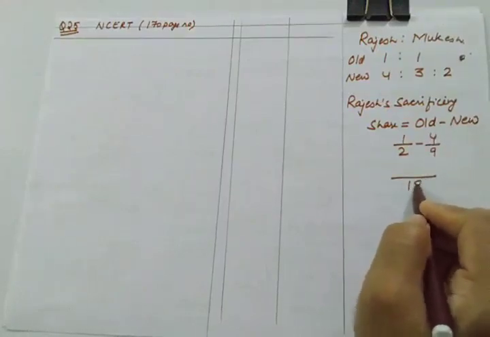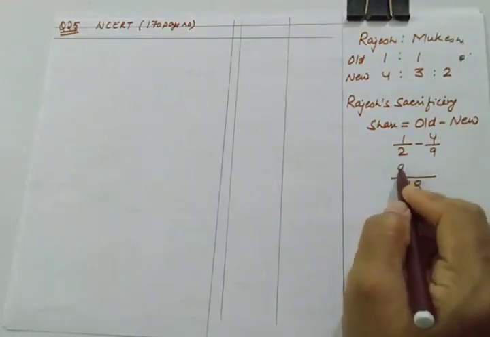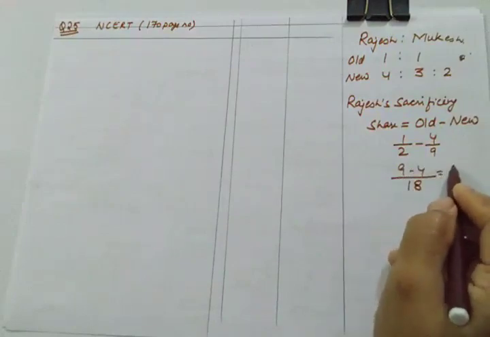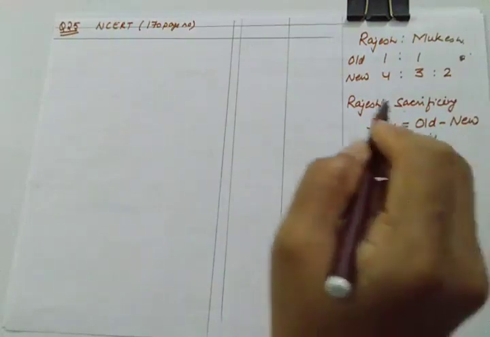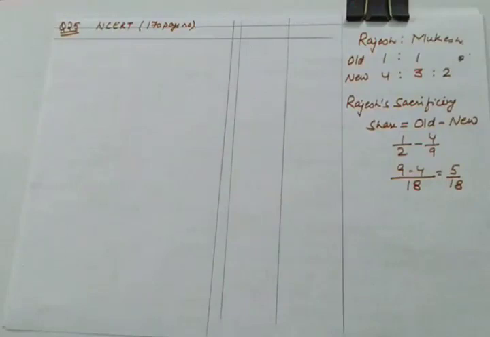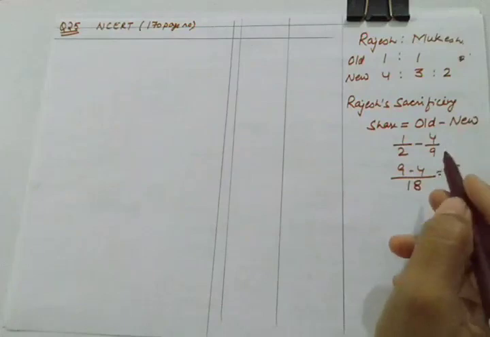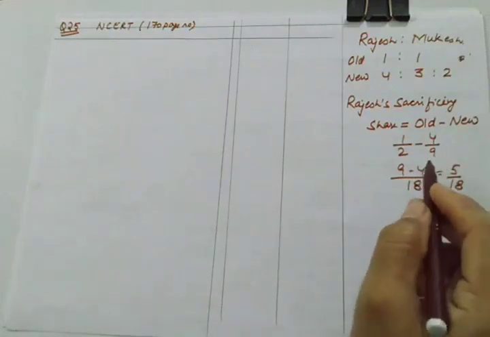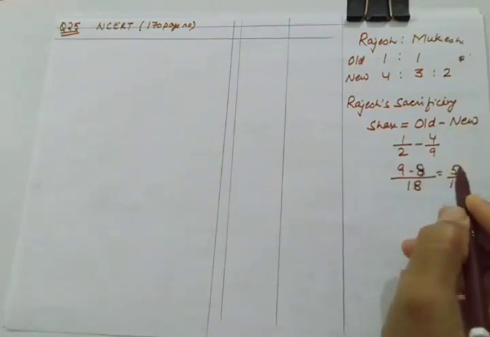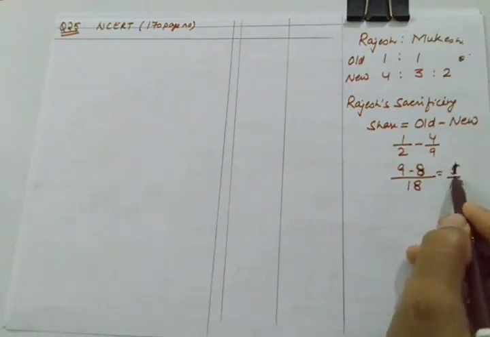LCM will be 18. So this will be 9 minus 8, 1/18.